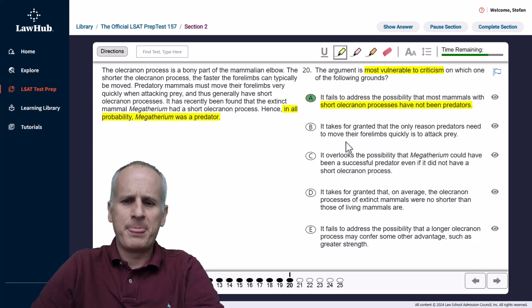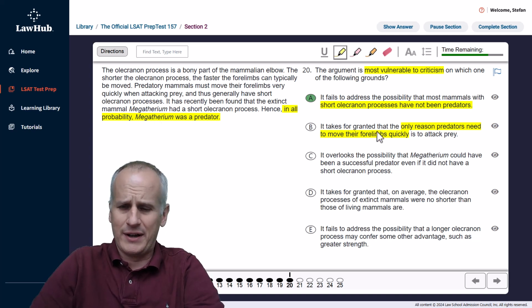Then choice B, it takes for granted that the only reason predators need to move their forelimbs quickly. Well, no, it's not about the only reason. It just says they must move their forelimbs very quickly when attacking prey, but maybe there's other reasons. Maybe they fly. I have no idea. So we can eliminate choice B for that reason.